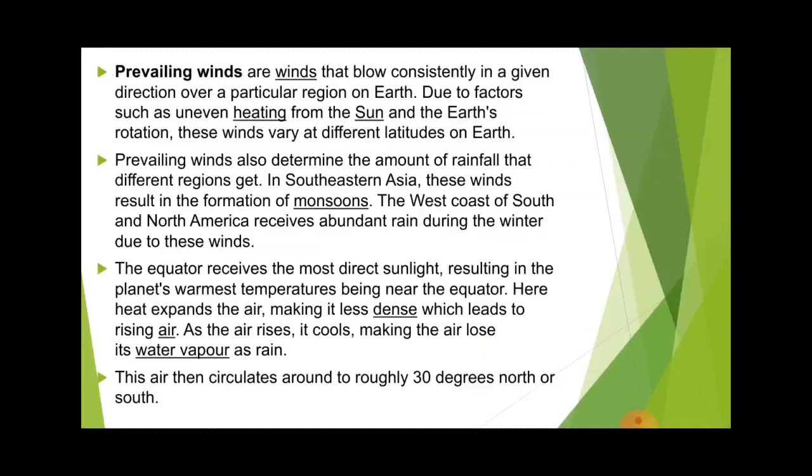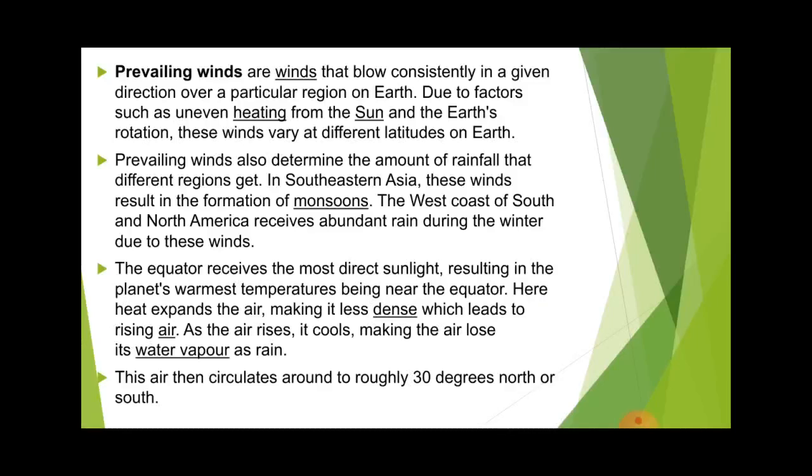Let us see how it helps. The prevailing winds are the winds that blow consistently in a given direction over a particular region on earth. So prevailing winds are the winds which are moving towards a particular area or particular region. Due to factors such as uneven heating from the sun and earth's rotation, these winds vary in the different latitudes on the earth.